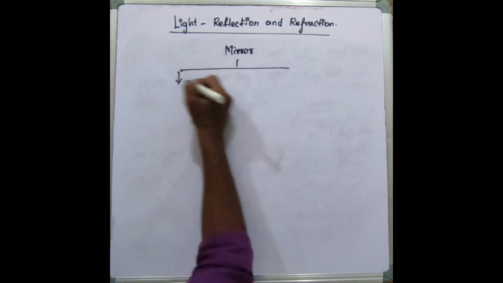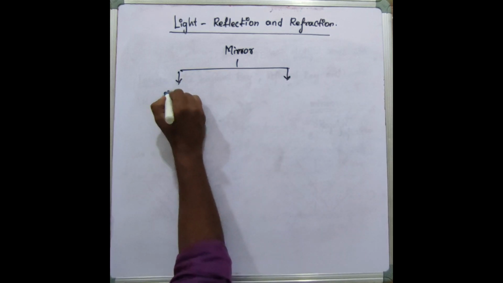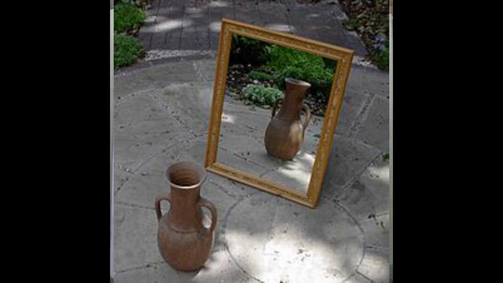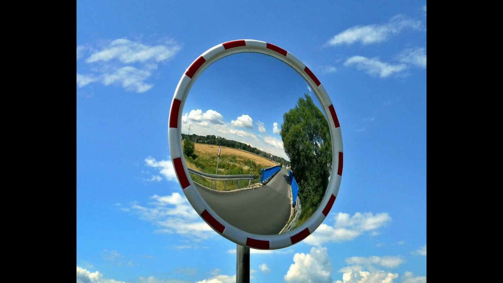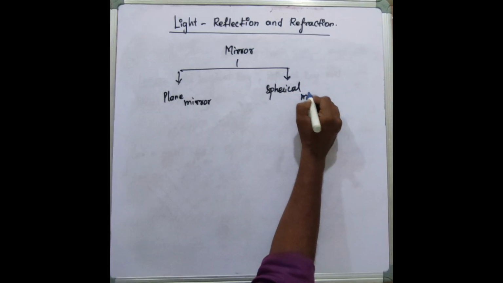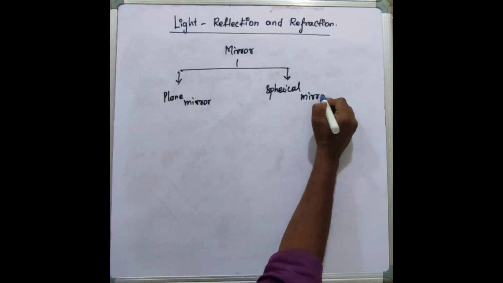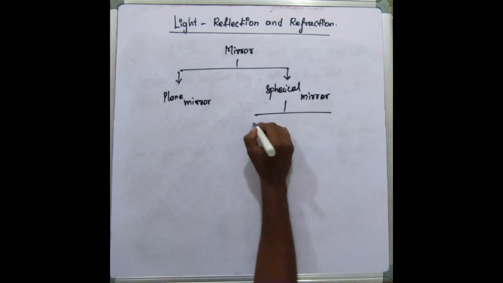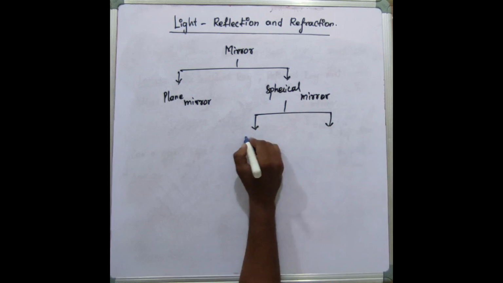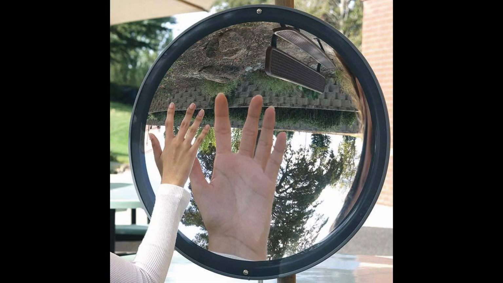Mirrors can be classified into plane mirror and spherical mirrors. The spherical mirror can be classified into two, that is concave mirror and convex mirror.